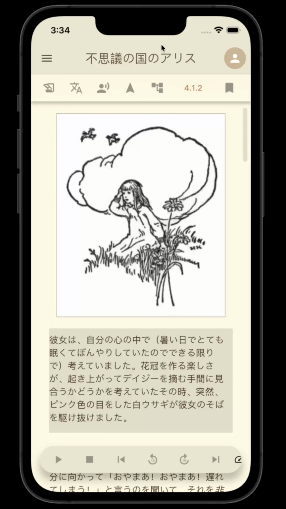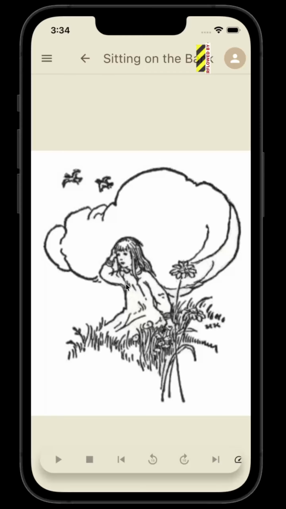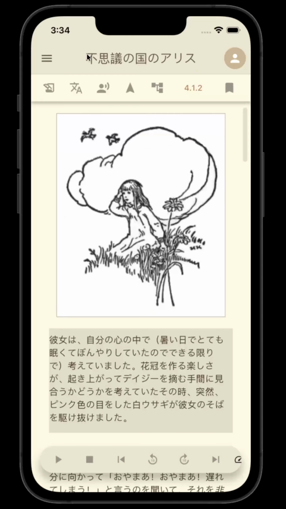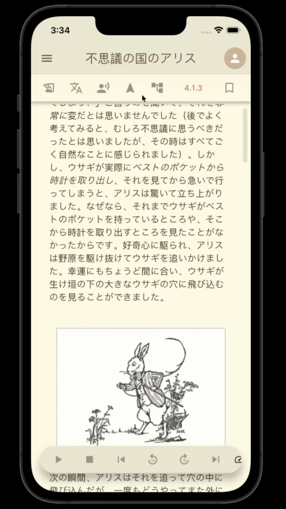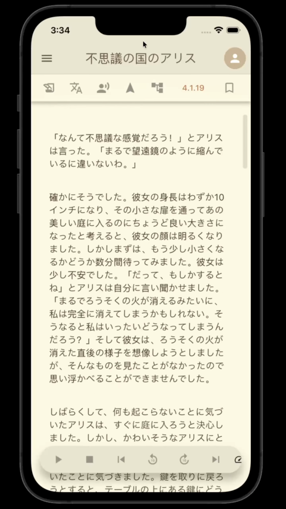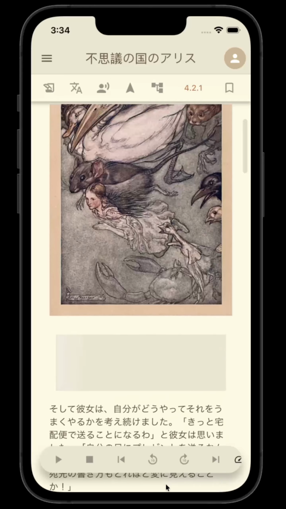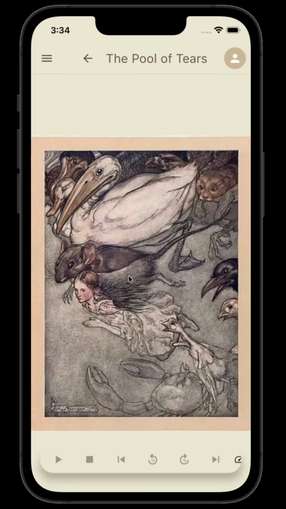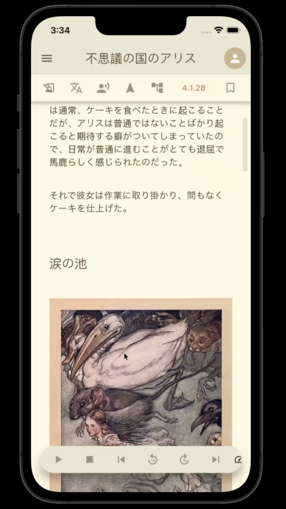Some of the other little affordances you have is you can zoom in and look at photos. This is a bit of a low quality one, but you'll find other photos as you scroll along here. Here's one. These are all from like the 1800s from Project Gutenberg. You can zoom in and look around on the photos.